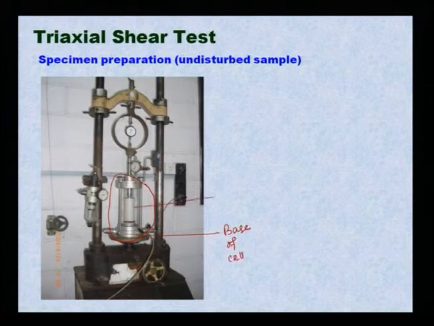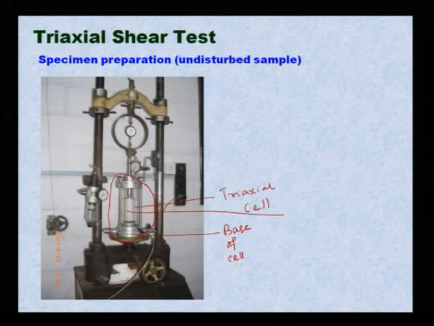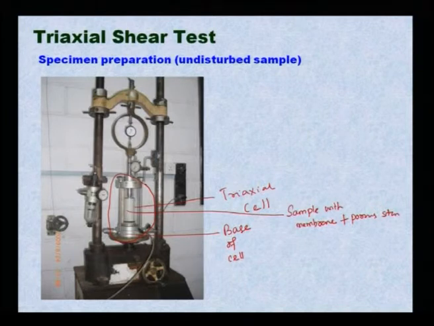Now this is your triaxial cell, and inside this is your sample with membrane, plus porostone at top and bottom, plus your O-rings.